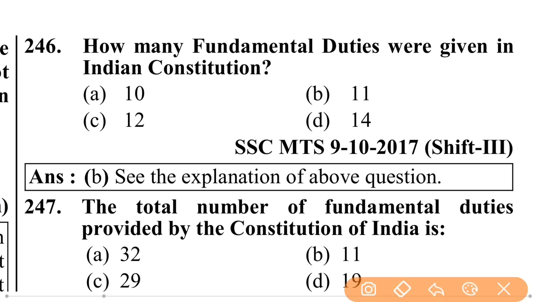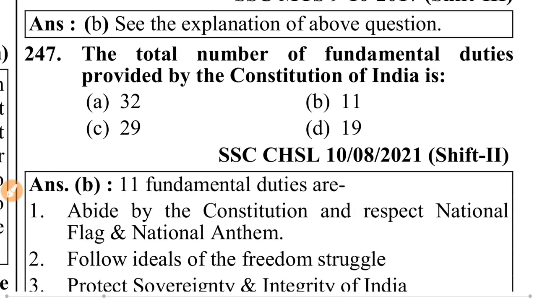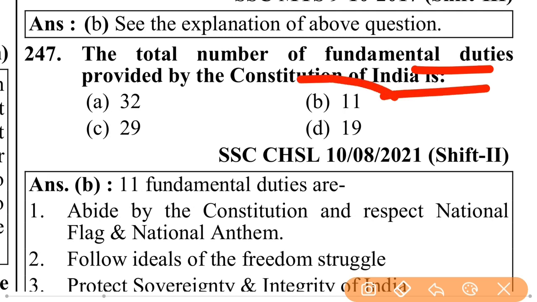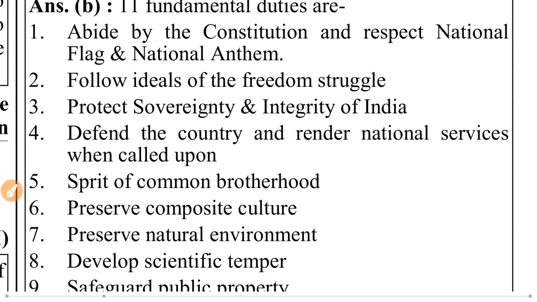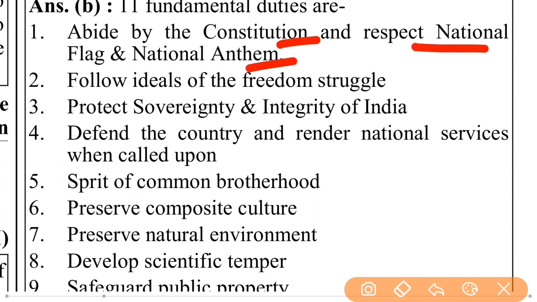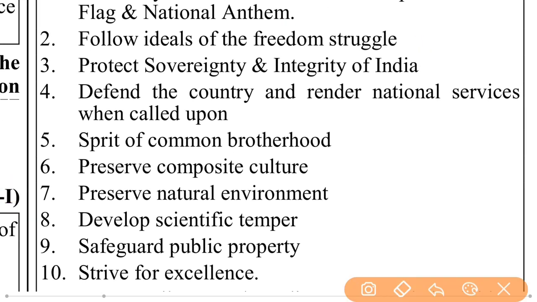How many fundamental duties were given in Indian Constitution? 11. The total number of fundamental duties provided by the Constitution of India? 11. The 11 fundamental duties are: number 1, abide by the Constitution and respect the national flag and anthem. Number 2, follow ideals of the freedom struggle. Number 3, protect sovereignty and integrity of India. Number 4, defend the country and render national service when called upon.